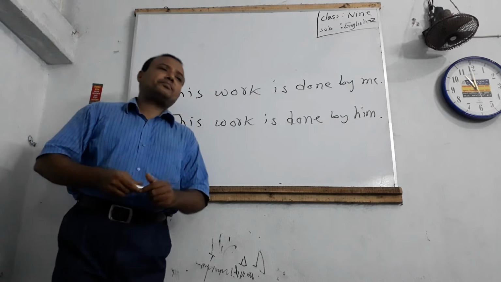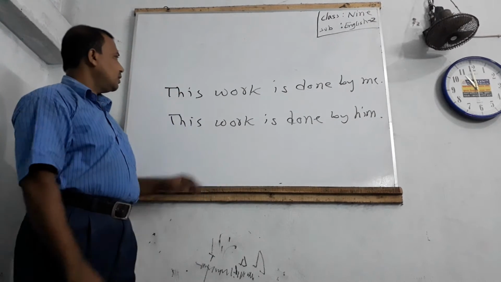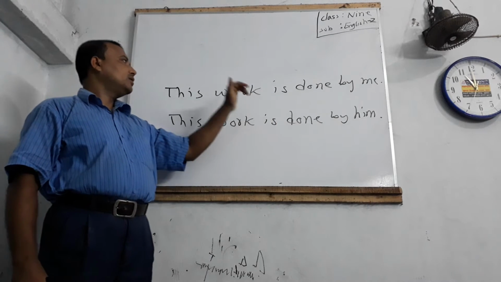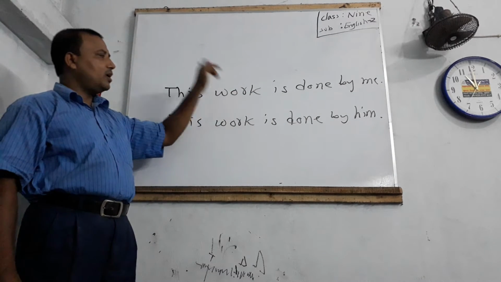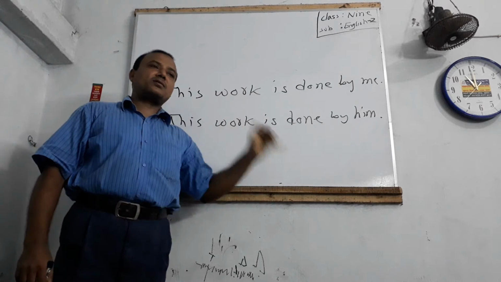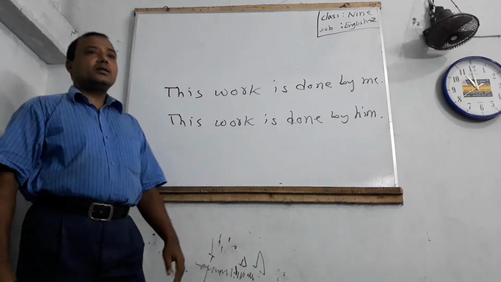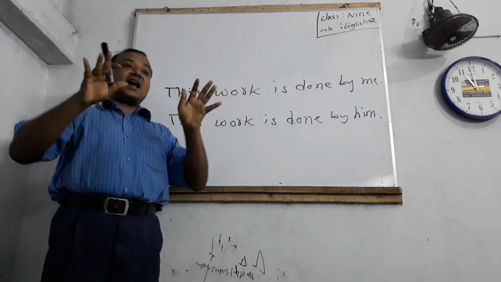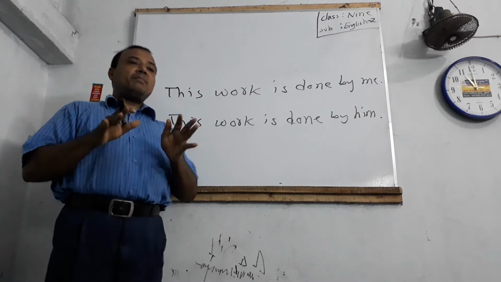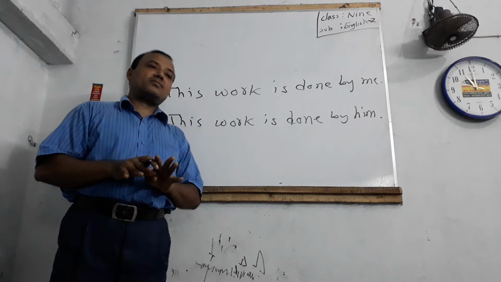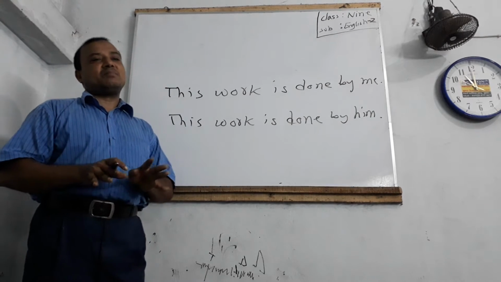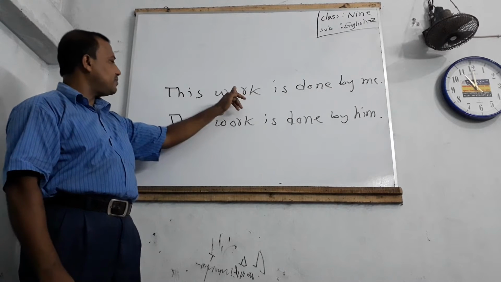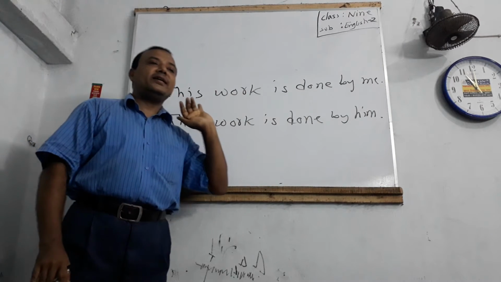Dear students, this work is done by me and this work is done by him. These sentences are passive voice. When the subject of a sentence is acted upon, the verb is in passive voice. It is so because the subject is passive.